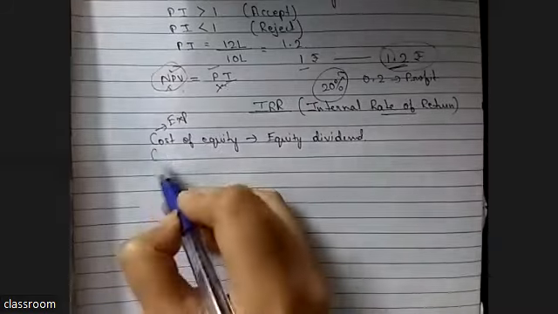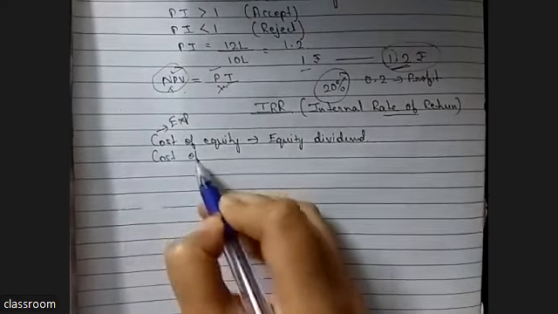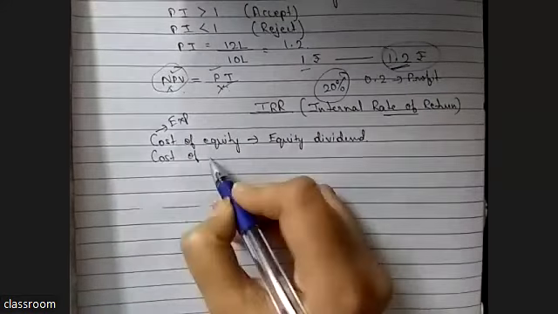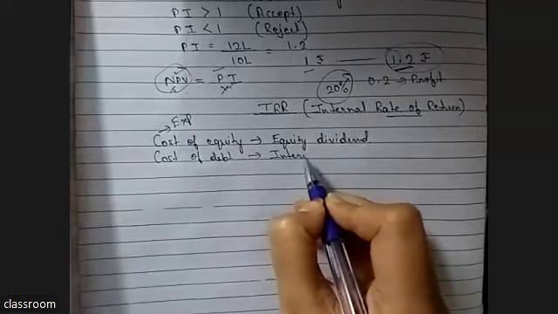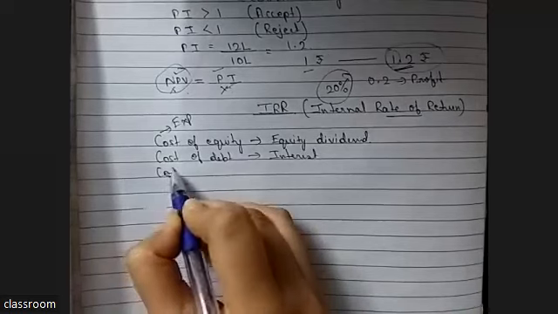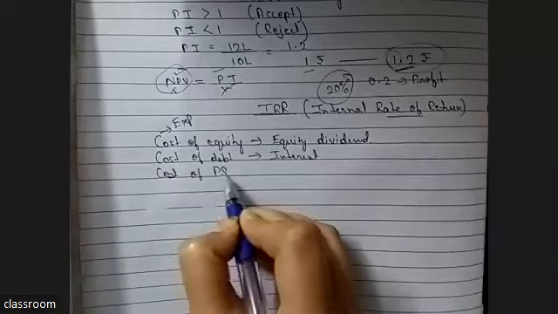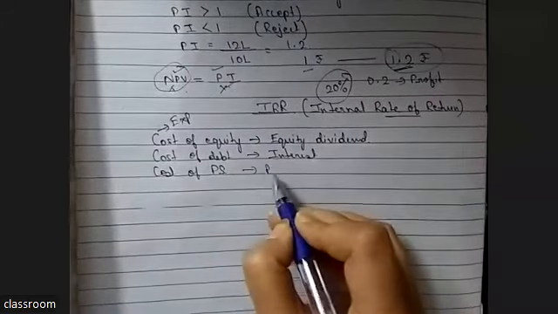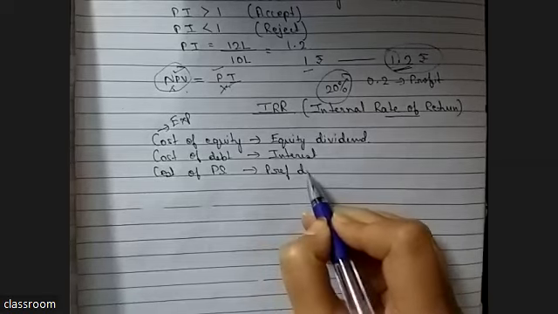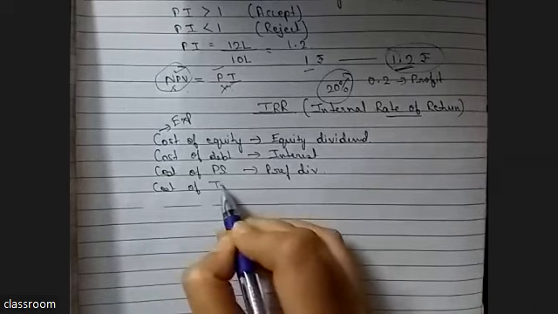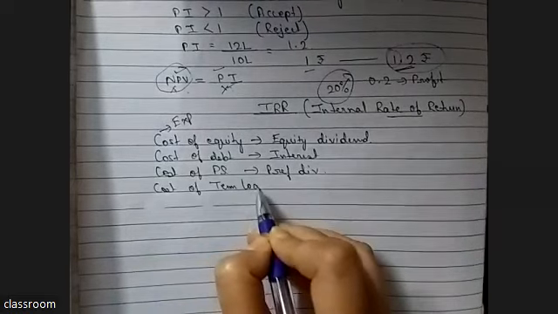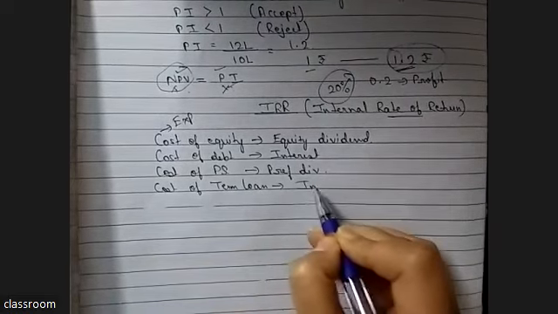What is the cost of debt? Interest. And what is cost of preference share? Preference dividend. And what is the cost of term loan? Again, interest.